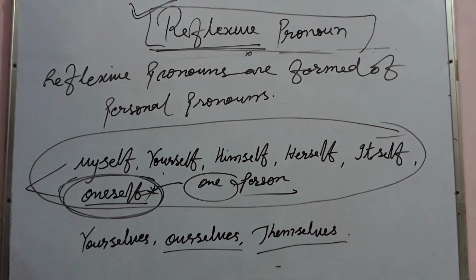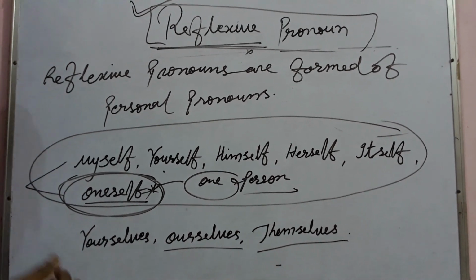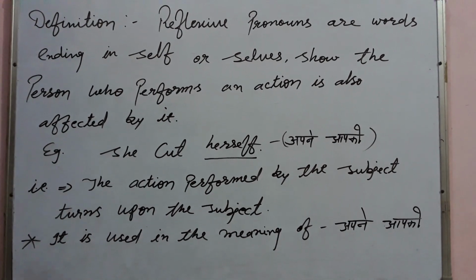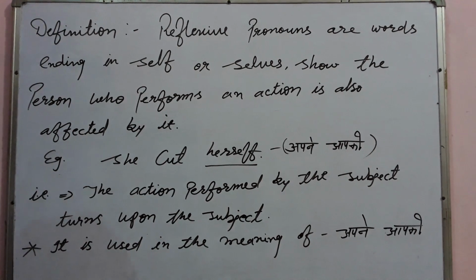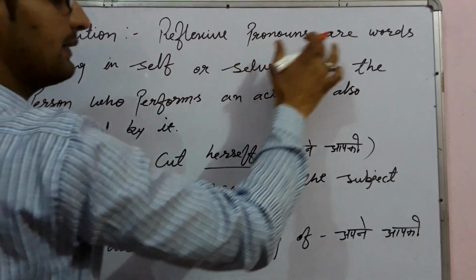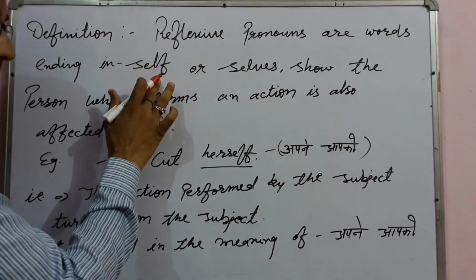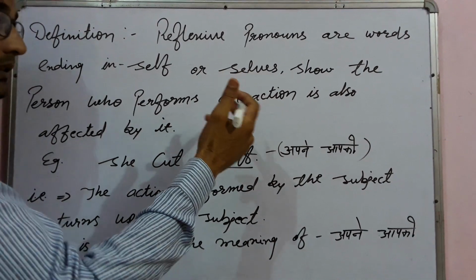Starting with its definition, let's see the definition of reflexive pronouns. Reflexive pronouns are words ending in self or selves: self for singular, selves for more than one person.